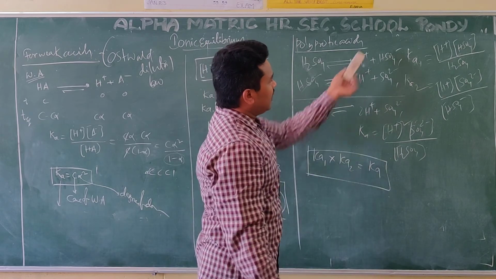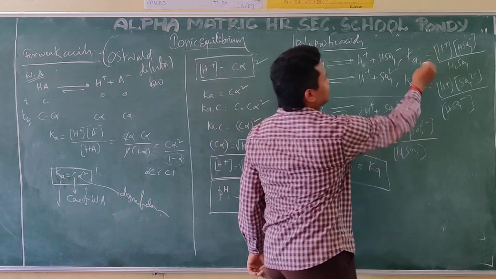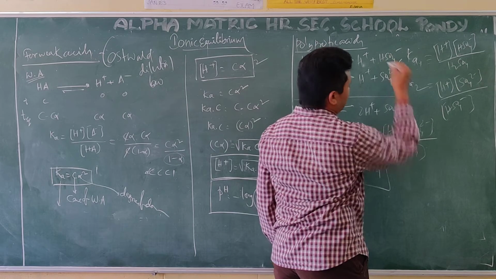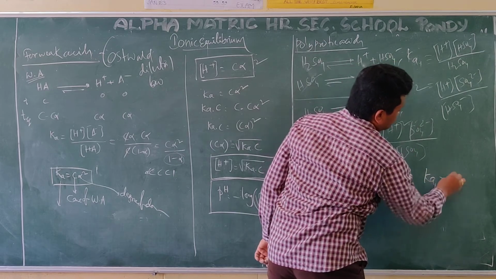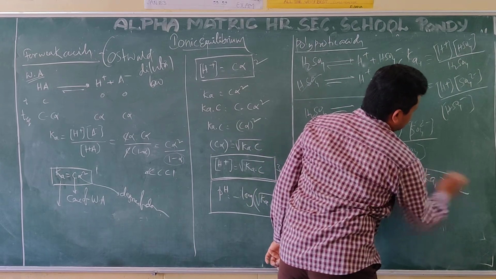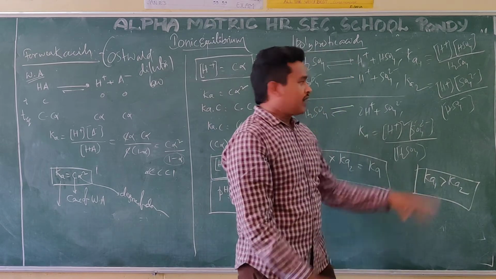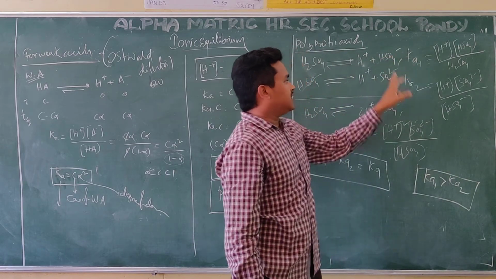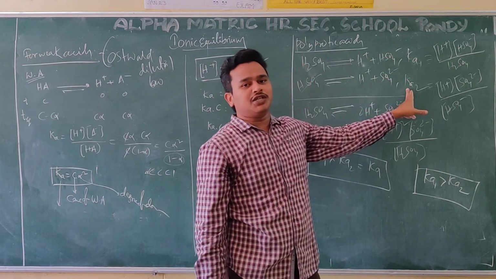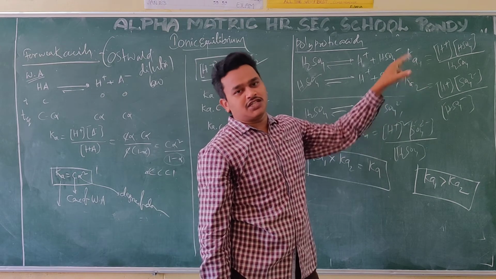Here what we have to observe is that Ka1 is greater than Ka2. This is called primary dissociation. Okay, this is called primary dissociation. That is, the second one is secondary dissociation. If three protons are there, it means tertiary dissociation.